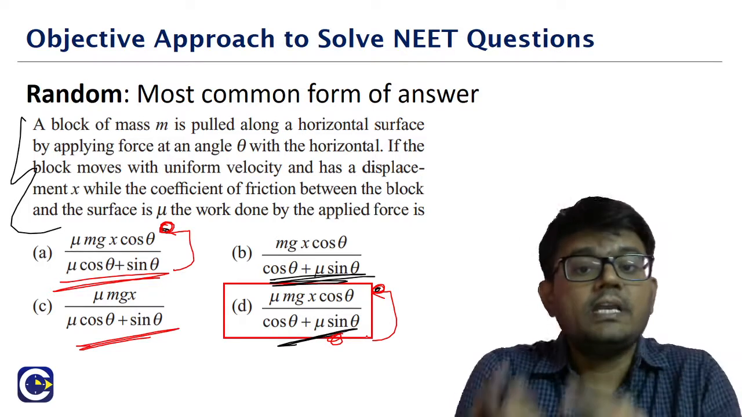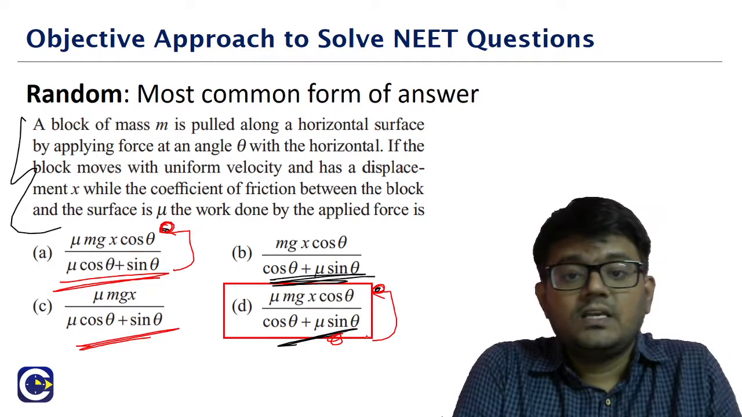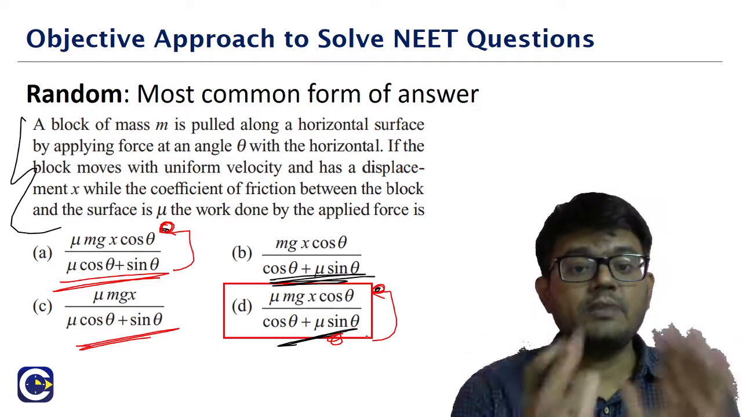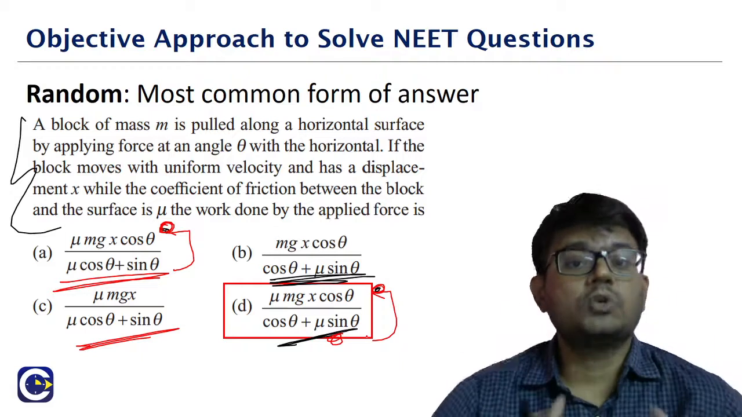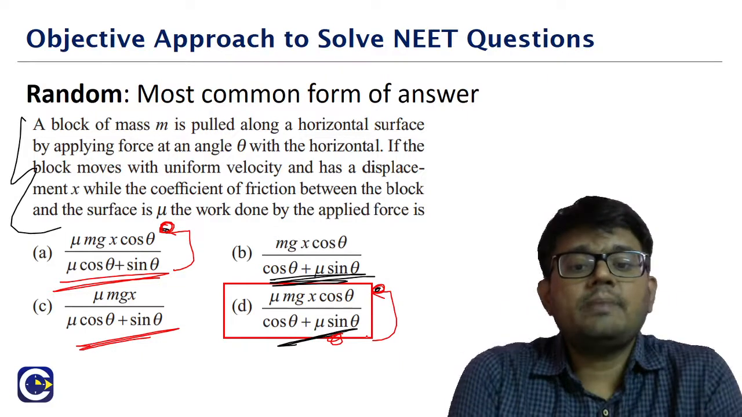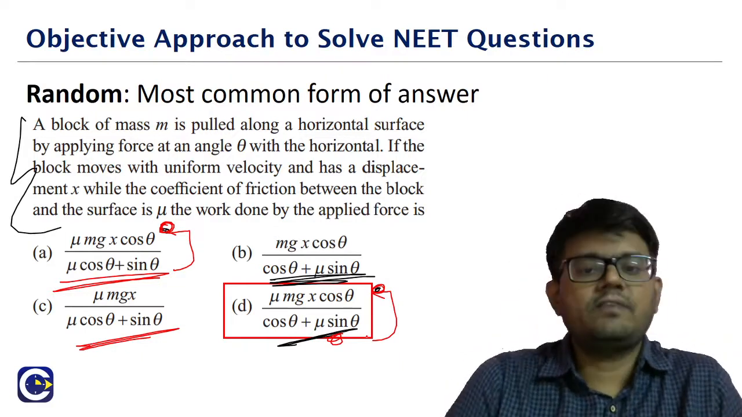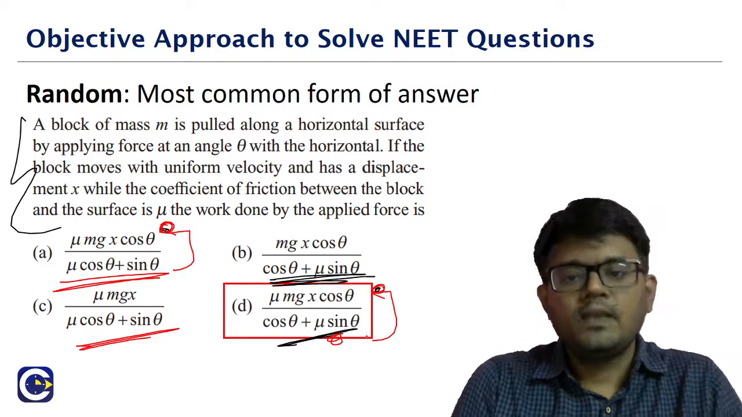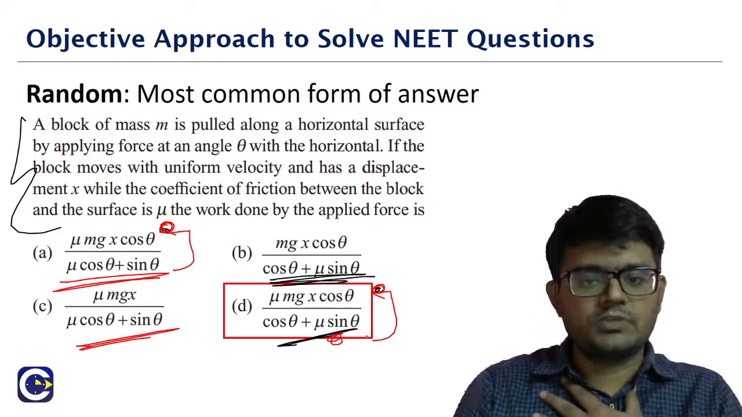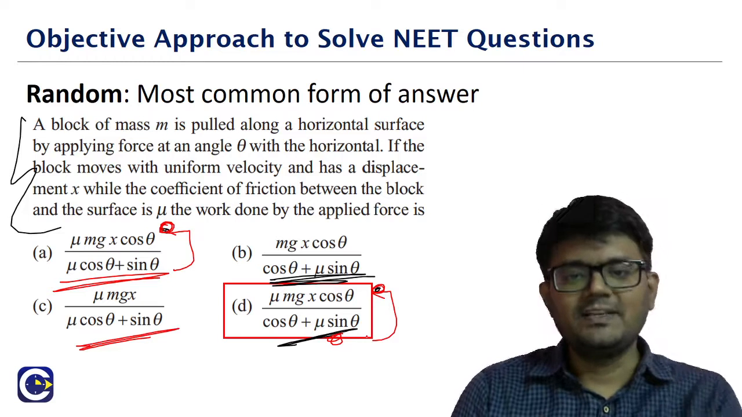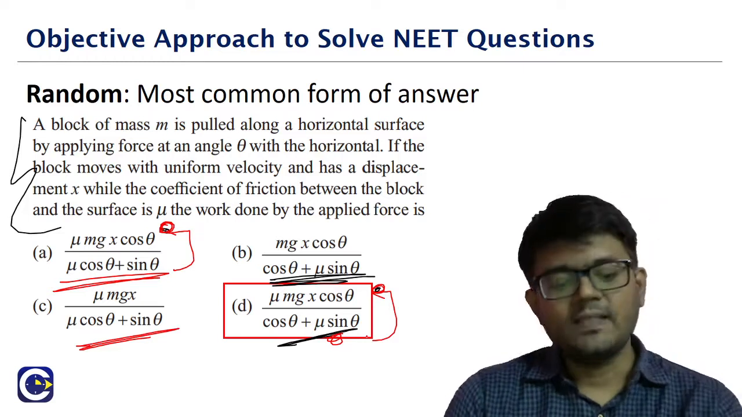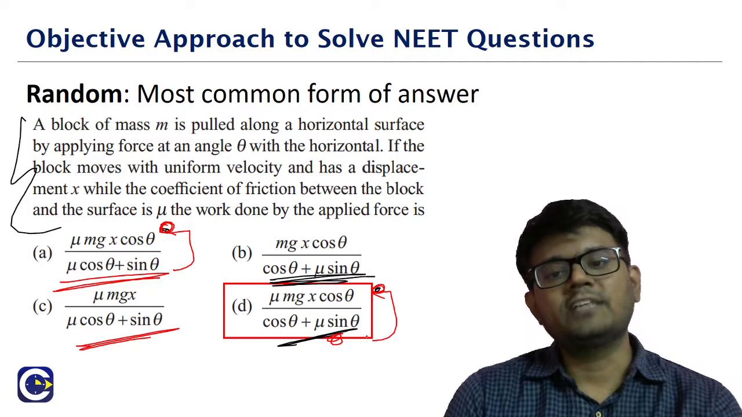But we will not be able to clearly identify, because as I said, the most common form of answer is a random method. Sometimes we might clearly see that this is the only most common form. Sometimes we may arrive at a situation like this, where we may not be able to conclude the answer using the most common form. That is the challenge with these random approaches, and that is why ideally we should not be suggesting an approach like this. So this is about the most common form of answer.